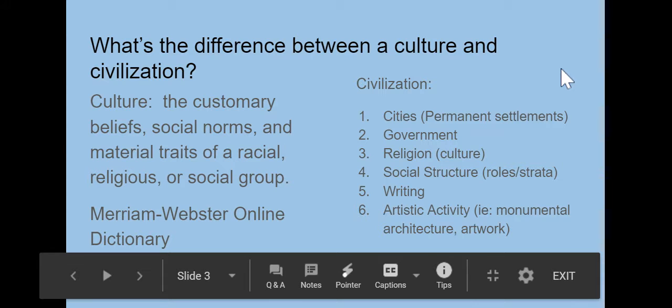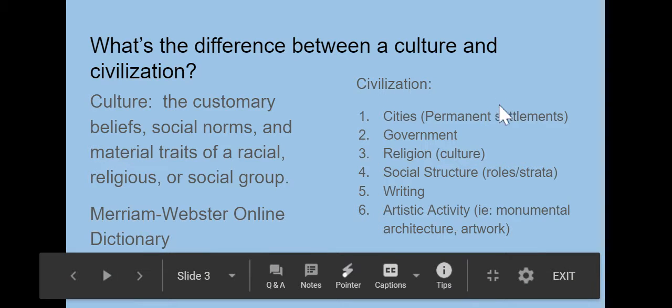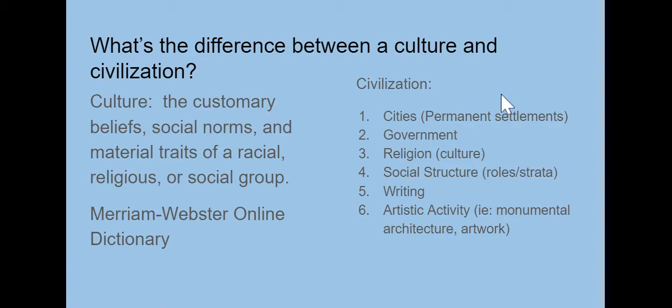But to be a civilization, these peoples who lived 20,000 years ago, they might have had some of these six things, but they didn't put all six things together, which is why we can't call them actual civilizations. The early civilizations that we're going to be looking at, and those are Mesopotamia, ancient Egypt, the Indus River Valley people, and the Yellow River Valley people of China, they all lived in these areas that were river valleys. They had floodplains where they were able to raise crops, they were able to domesticate animals. And besides all of that, they had these six things.